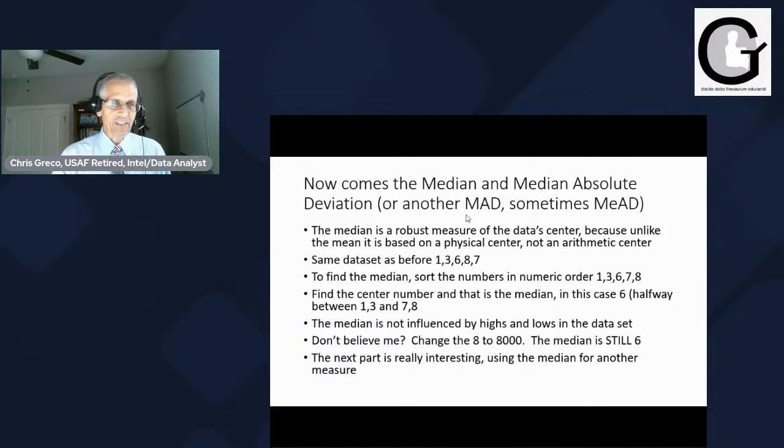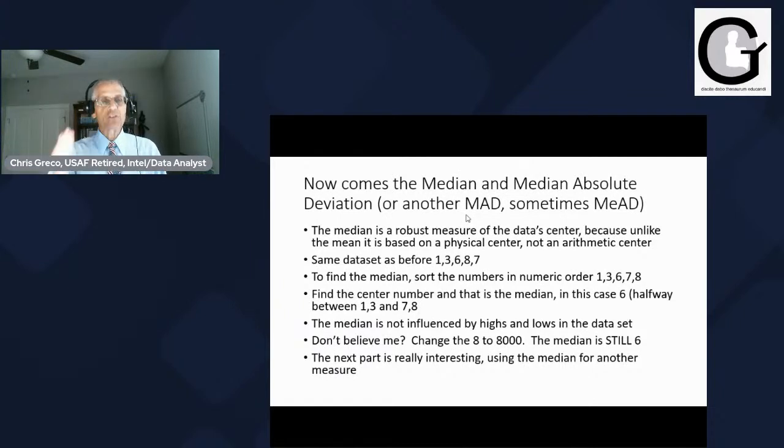And here's why: you're measuring the physical center of the data, not the arithmetic center of the data. Both of them are numerical, but basically what you have is the physical center of that data. So same data set as before, 1, 3, 6, 8, 7, but what we're going to do is sort these numbers in numerical order: 1, 3, 6, 7, 8.